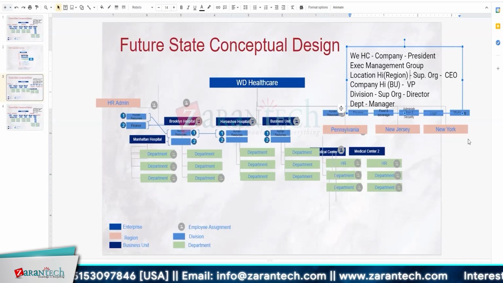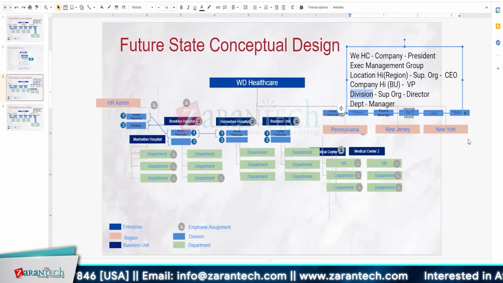Okay, so you are creating each individual hospital as a company, a sub-company or child company. Right, because that hospital could have its own balance sheet. That hospital can have its own finance and reporting, taxation. Pennsylvania may have different taxes, New Jersey may have different taxes, New York may have different tax structures for employees in the hospital as well. They'll have to report at the hospital level as well.